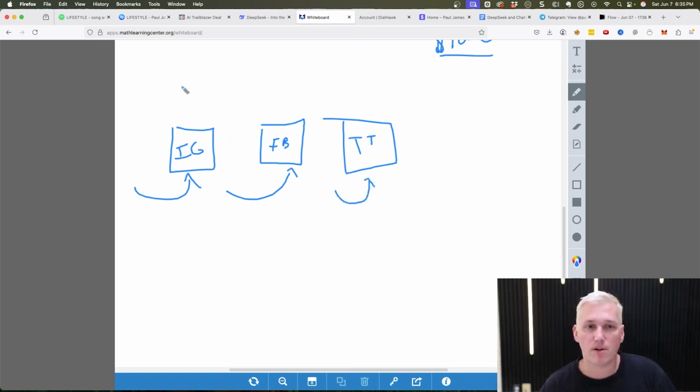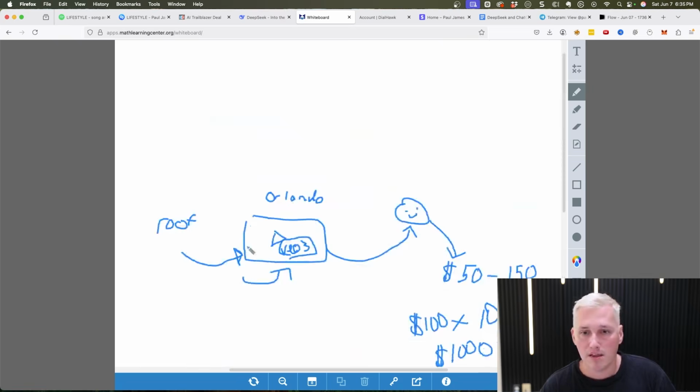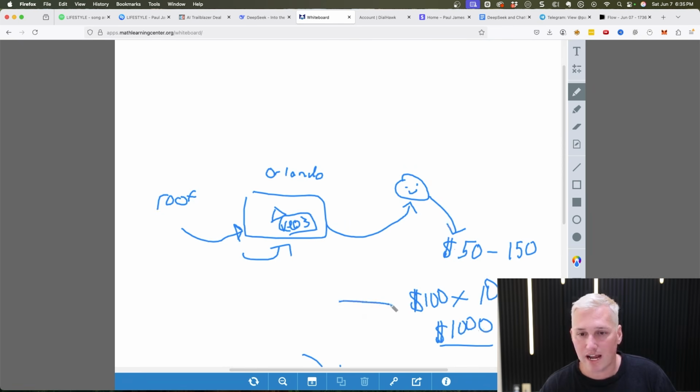So if I was going to target Orlando, I might call it something like I Love Orlando. And boom, create the accounts, that's what I name them. I upload the videos, generate leads, I get paid. And that is how I'm making thousands of dollars per day, okay? Not a month, guys, per day, by using AI generated videos and using them to generate leads that I can then sell to local business owners.